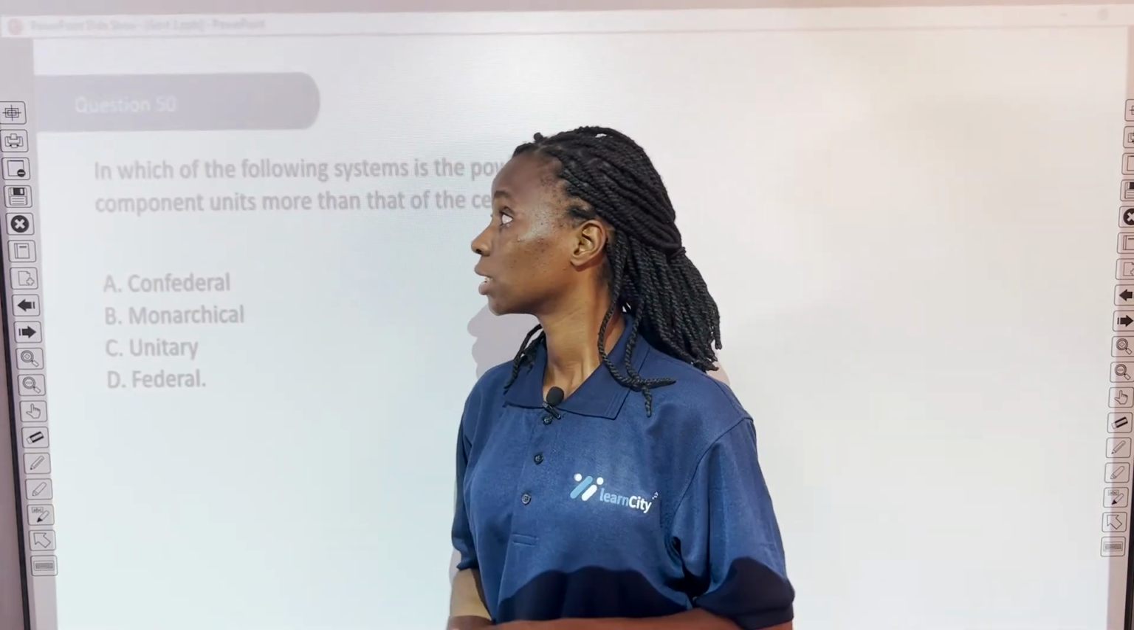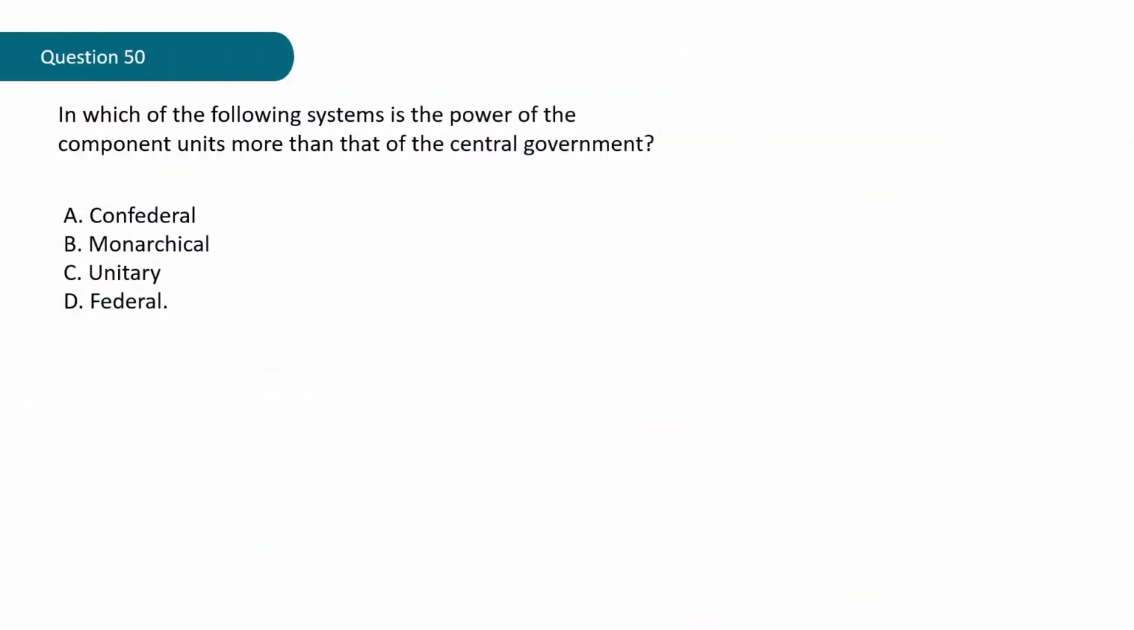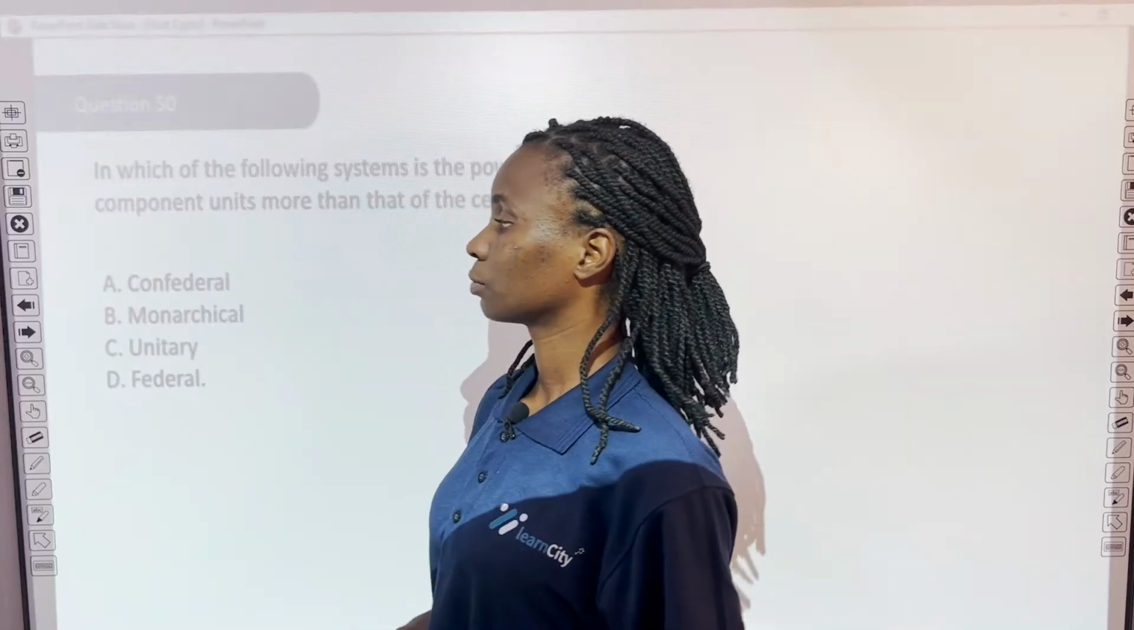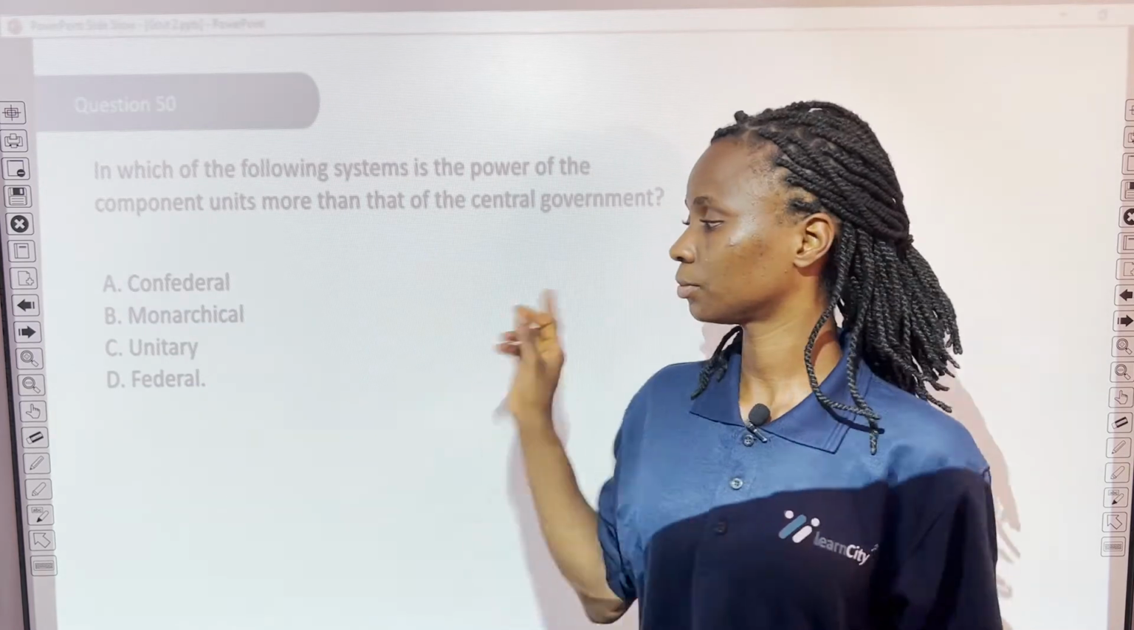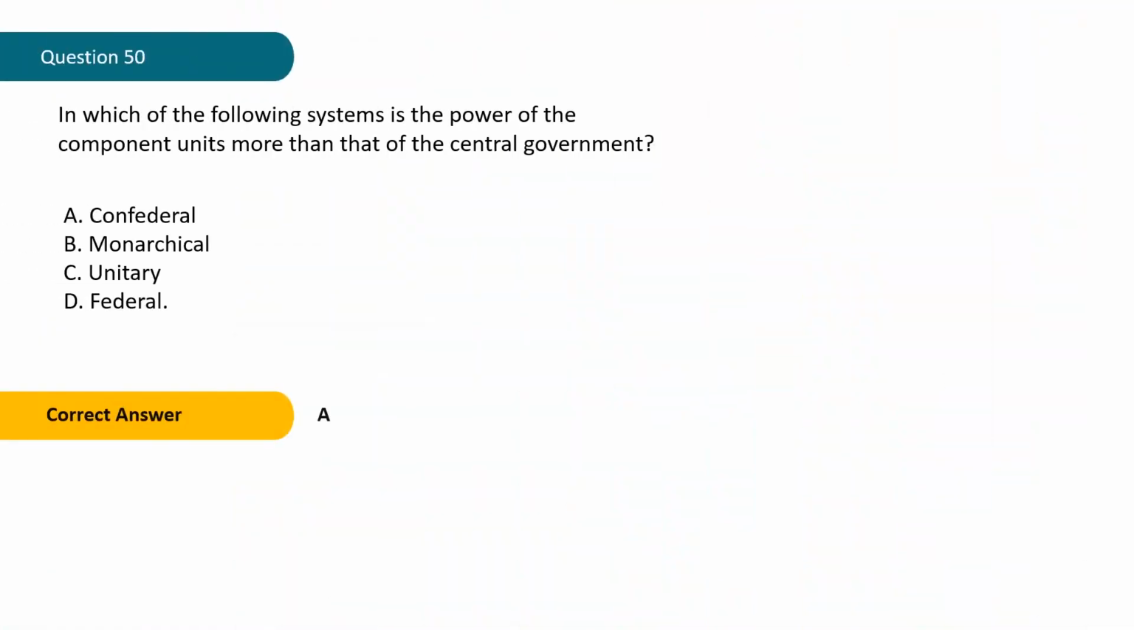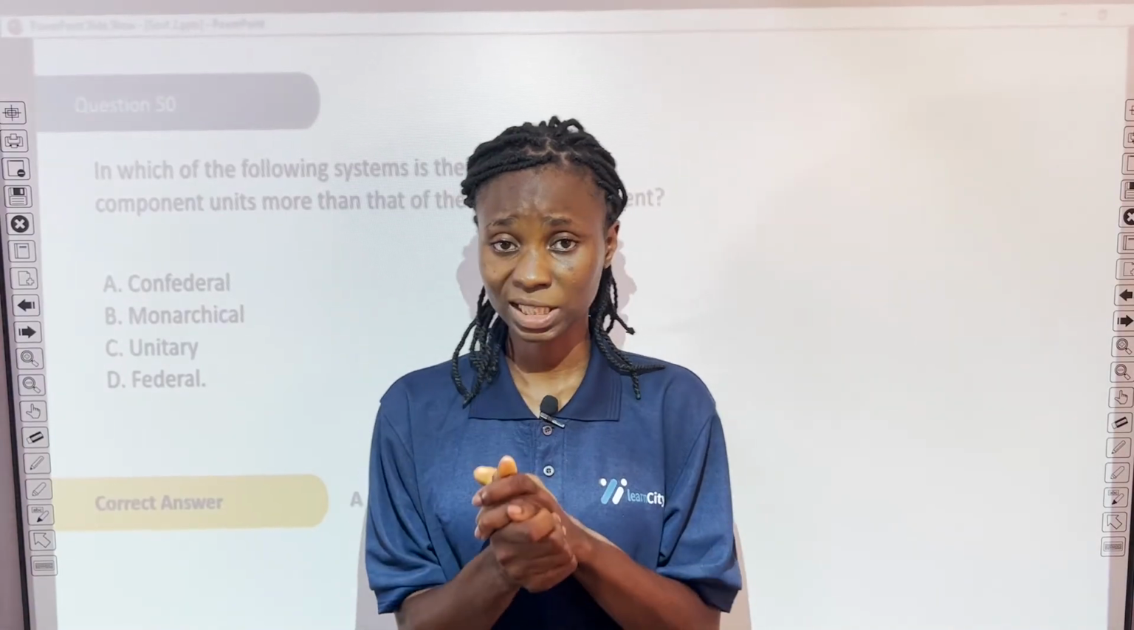Question 50. In which of the following systems is the power of the component units more than that of the central government? A. Confederal, B. Monarchical, C. Unitary, D. Federal. What do you think the answer is? Well, the correct answer is A. Confederal, and this takes us to systems of government.